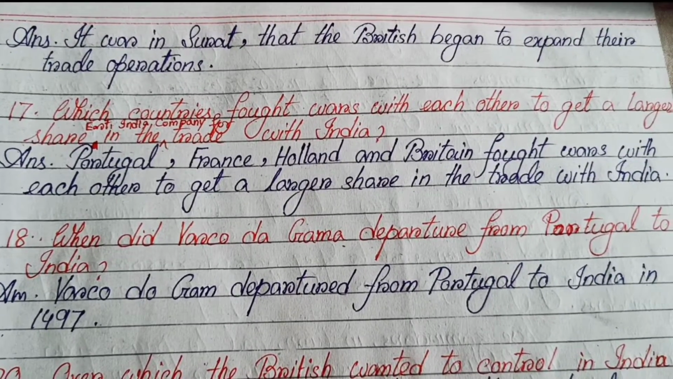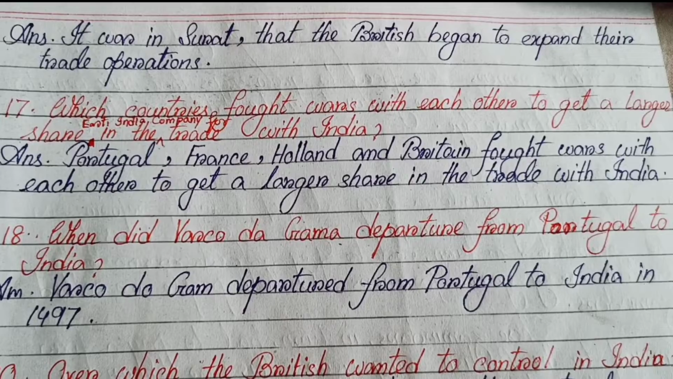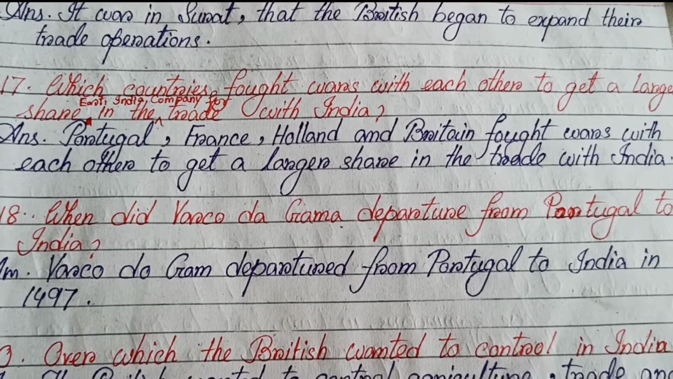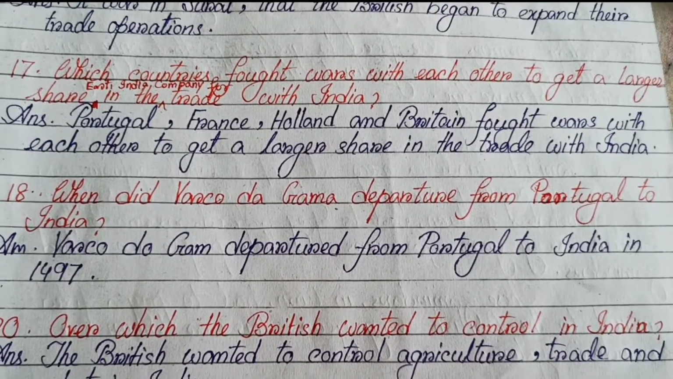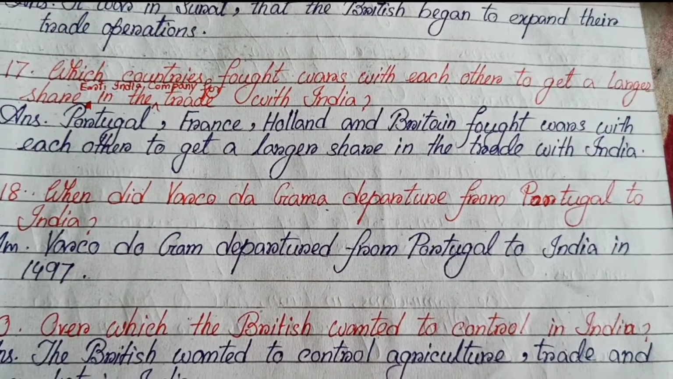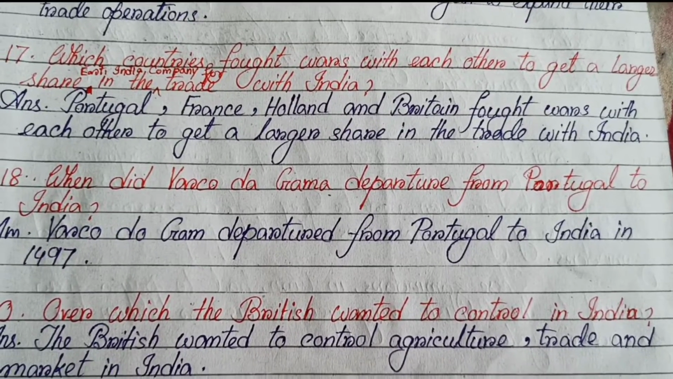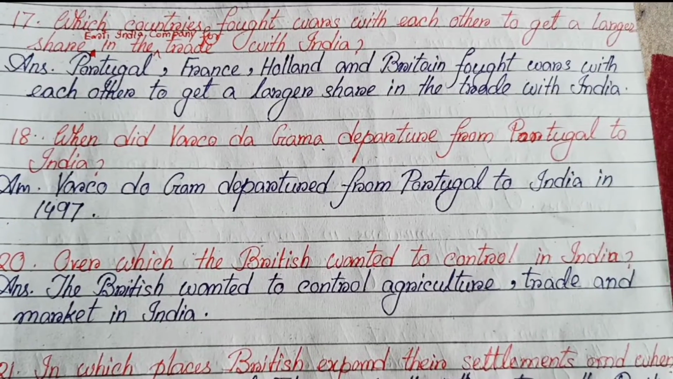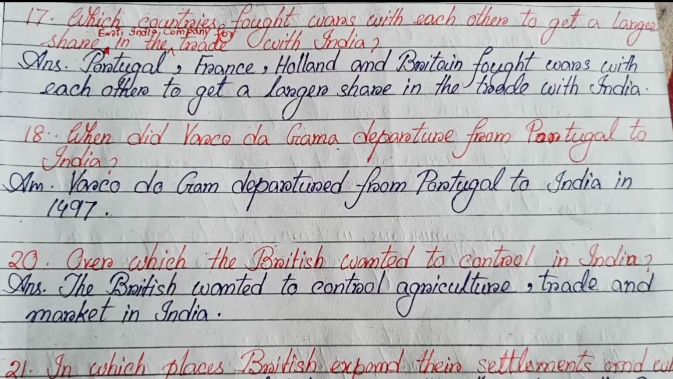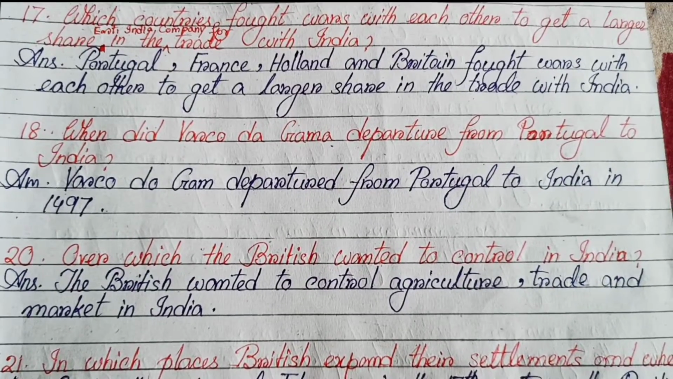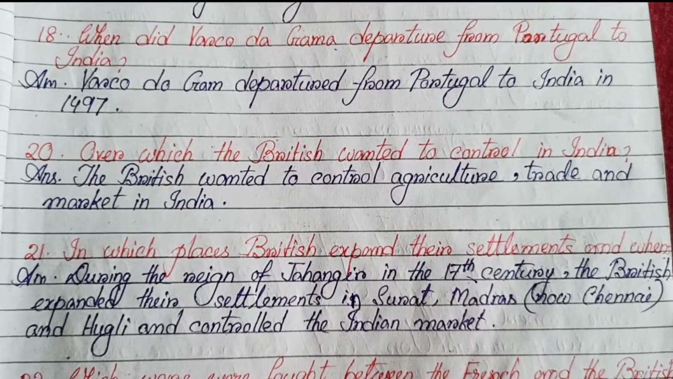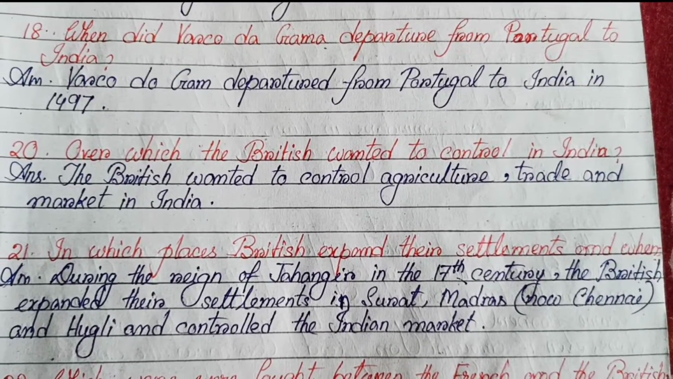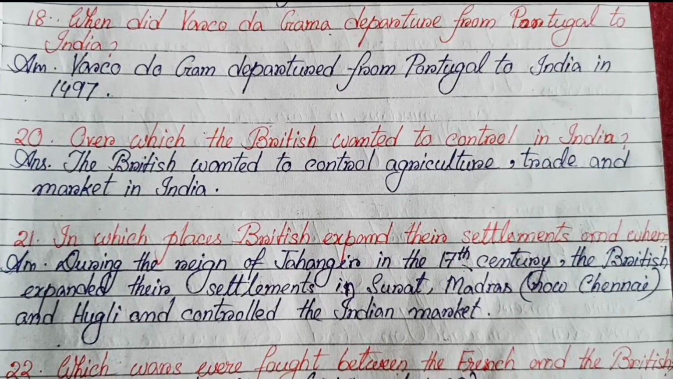Number 17. Which countries fought wars with each other to get a larger share in the trade with India? Portugal, France, Holland and Britain fought wars with each other to get a larger share in the trade with India. Number 18. When did Vasco da Gama depart from Portugal to India? Vasco da Gama departed from Portugal to India in 1497. Number 20. Over which things did the British want control in India? The British wanted to control agriculture, trade and market in India.